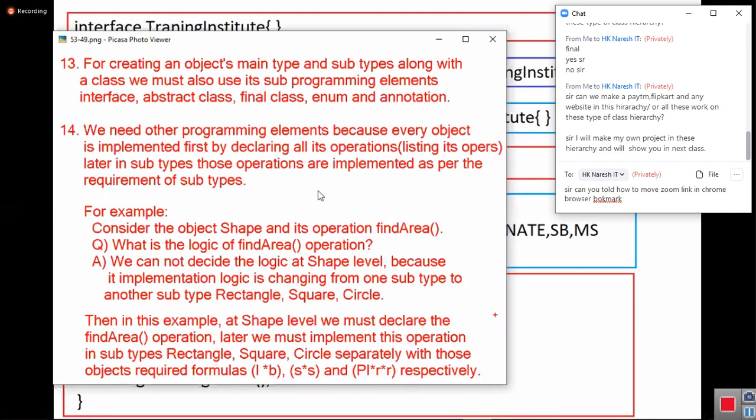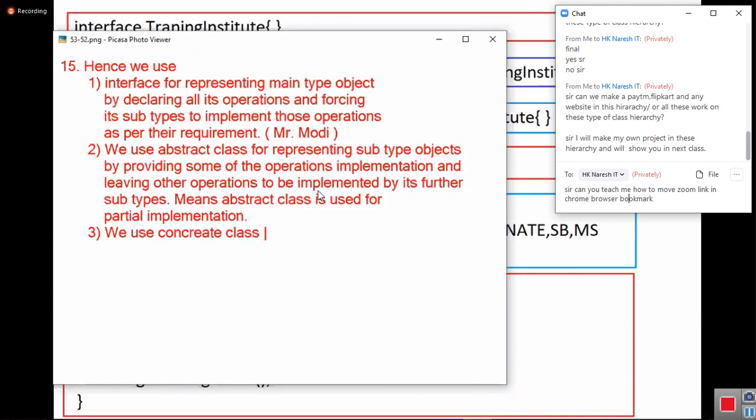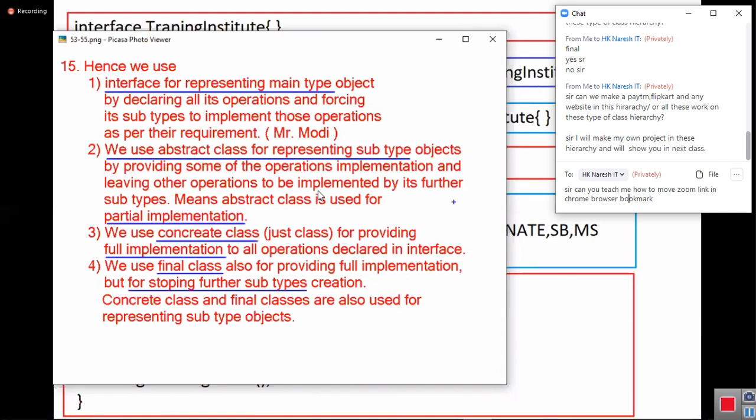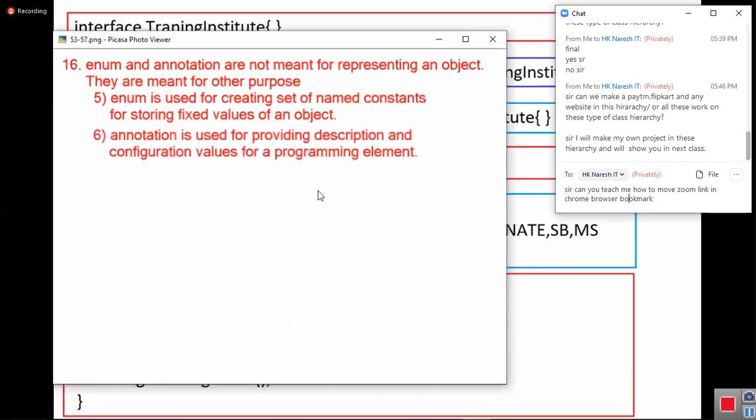Then in this example, at shape level we must declare the find area operation. Later, we must implement this operation in the subtypes rectangle, square, circle separately, with the formulas each object requires. Find area will be declared in the shape and implemented in the subclasses. Hence, we use interface, abstract class, concrete class, final class. Okay, these are 4. Take a screenshot of this slide. Next, enum and annotation. Take a screenshot.